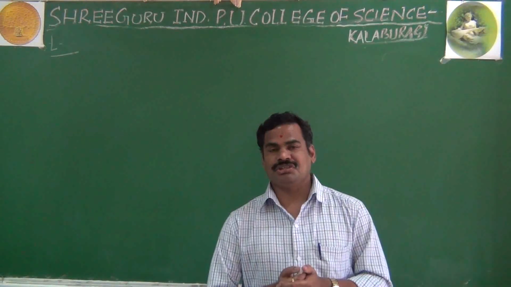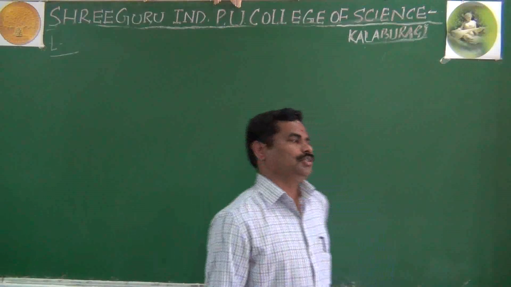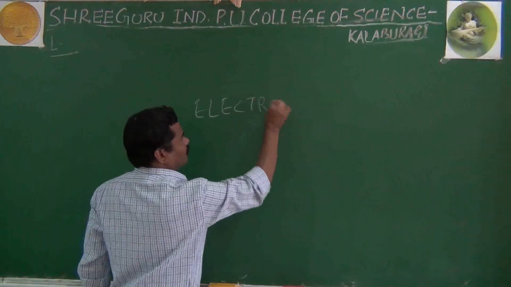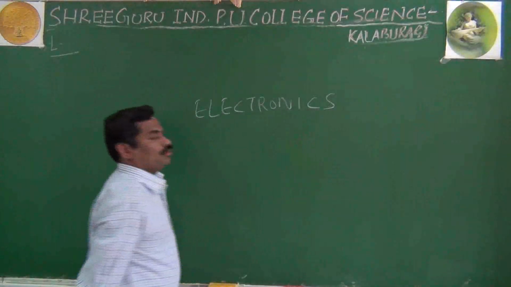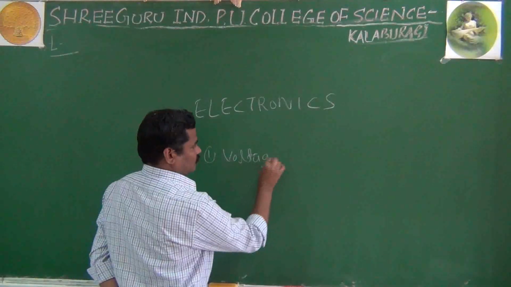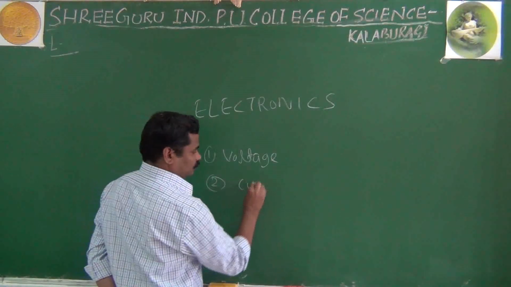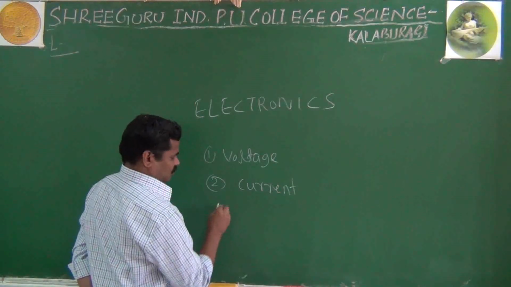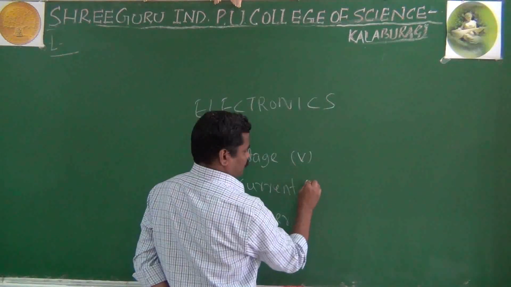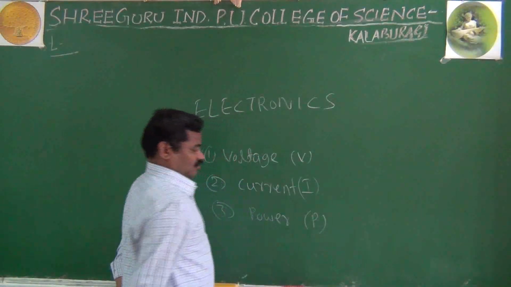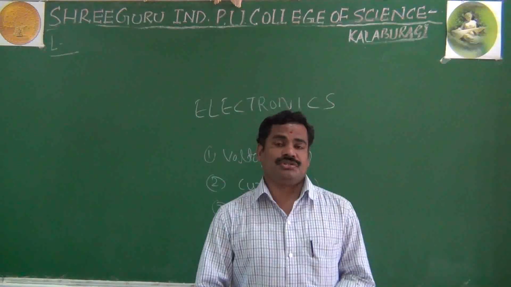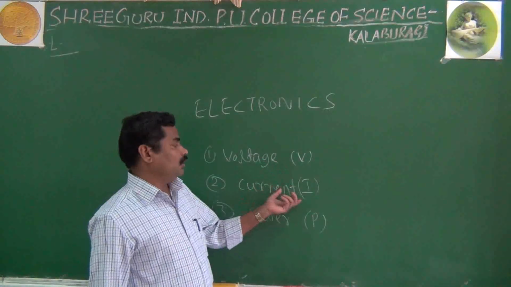It is important in general, but it is also practically so important, because in overall electronics you are studying the most important things: voltage, current, and power, which we can write symbolically as V, I, and P. Whatever you study in electronics or electronic devices, it all depends upon current, voltage and power.